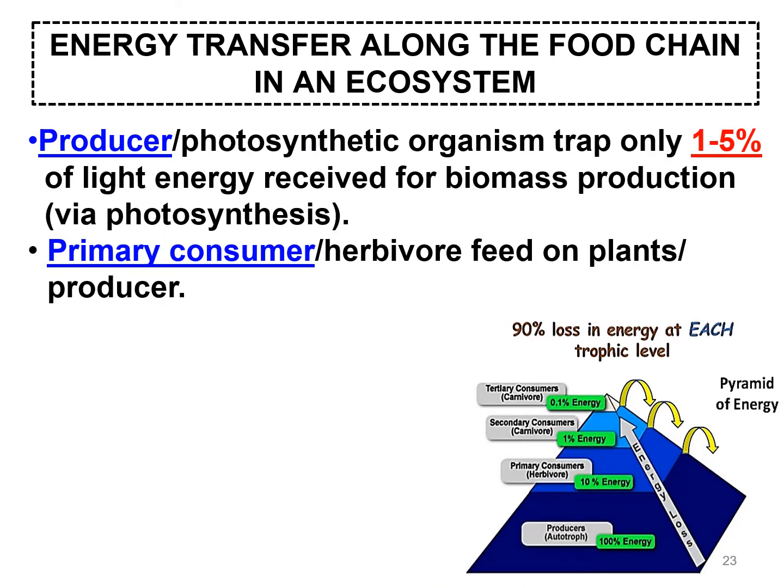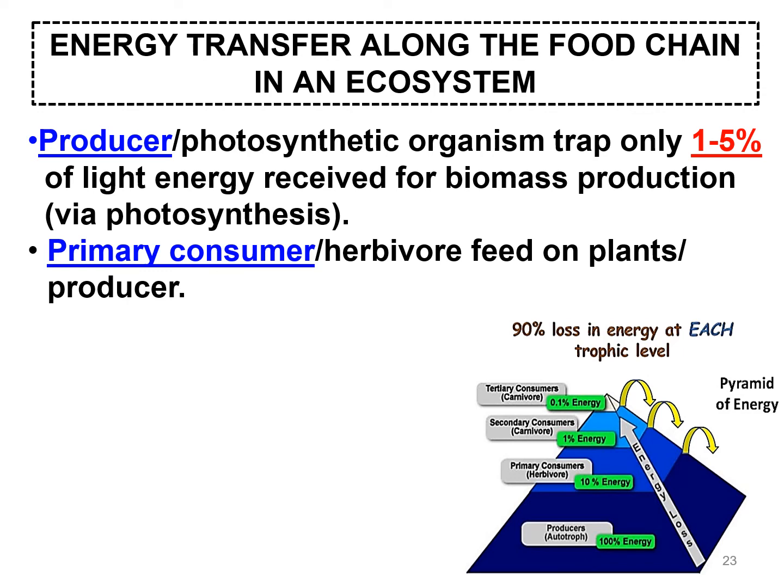But the producers, the plants, or any photosynthetic organisms will only trap 1 to 5% of the light energy received. Out of 45%, only 1 to 5% will be trapped for photosynthesis, for biomass production. Primary consumers feed on plants and producers.